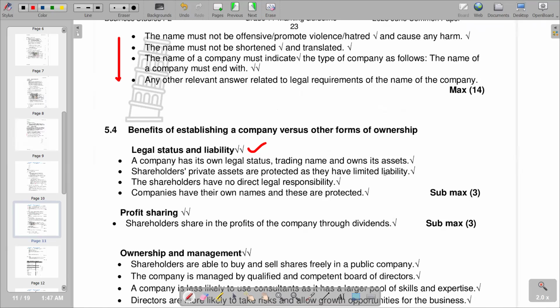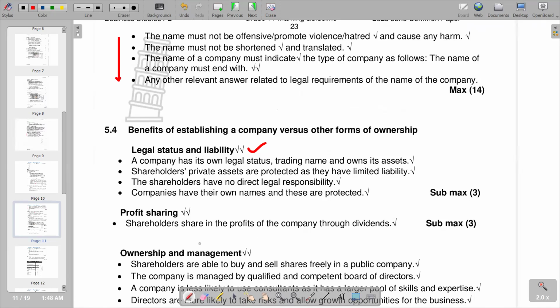So owners of a company being shareholders, their private assets are protected. And then the shareholders have no direct legal responsibility, and companies have their own names, and these are protected. So this is what we have under legal status and liability as a benefit over other forms of ownership.